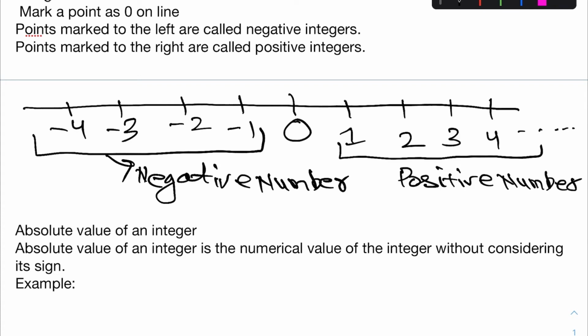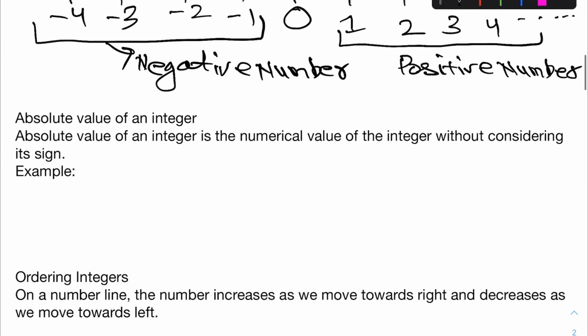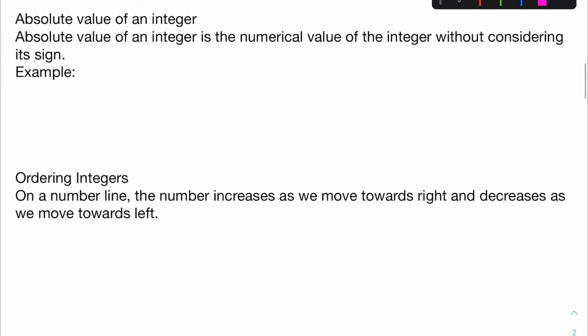Now move towards the absolute value of an integer. What is the absolute value of an integer? Absolute value represents only the numerical value of the integer. It means that no sign is considered, either positive or negative. It gives you only the numerical value.